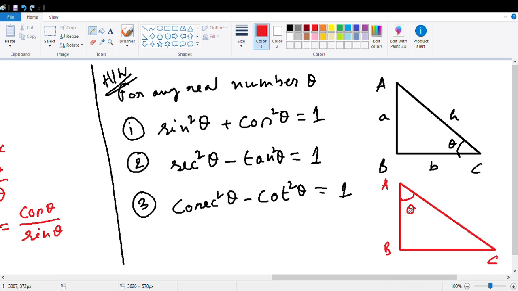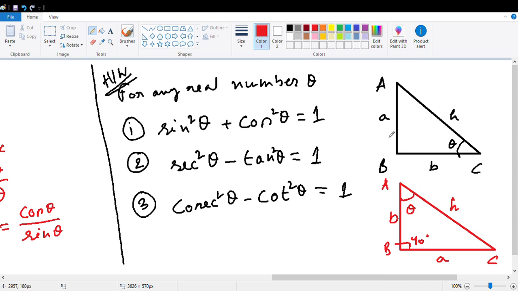What is perpendicular in this? If this is theta and this is 90 degree, then what is the perpendicular of this right angle triangle? BC is the perpendicular. AB is the base. And what is the hypotenuse? This is important.